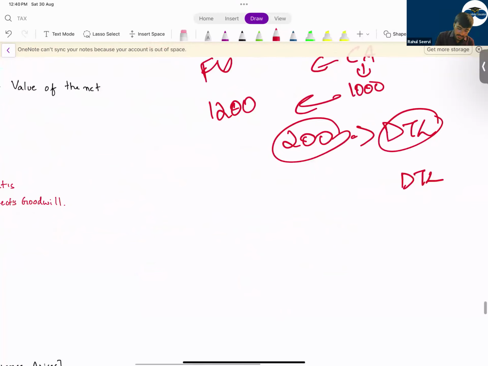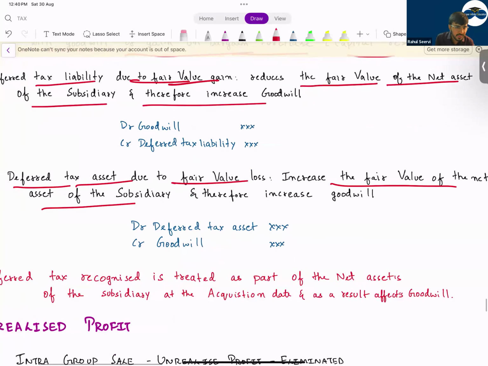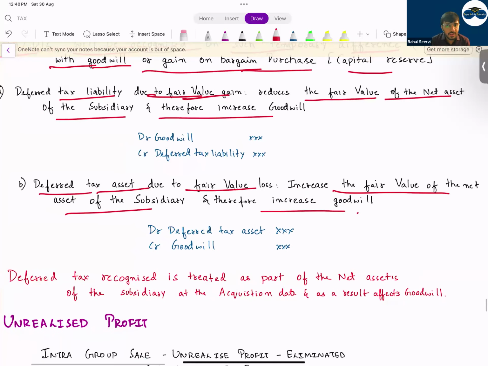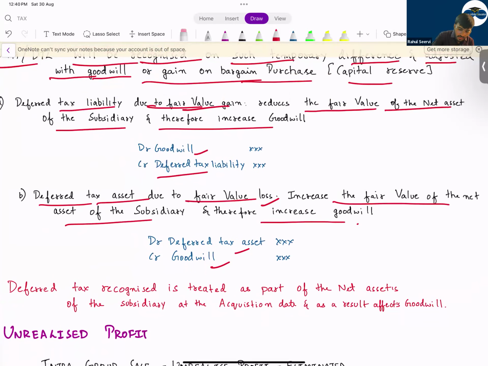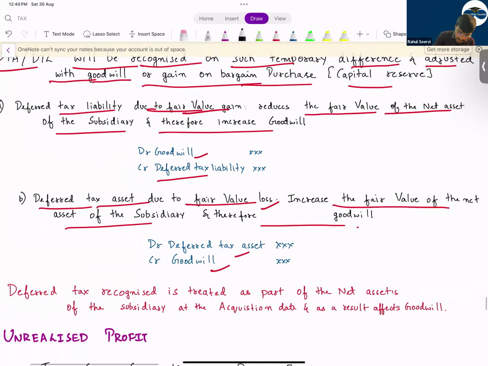The next one, deferred tax asset due to fair value loss. If you have a fair value gain, you will reduce the fair value of the net asset of the subsidiary and therefore increase the goodwill. So debit goodwill, credit deferred tax liability. Vice versa, if there is a loss, you will record this as a deferred tax asset and you will decrease the value of the goodwill here. I hope this is clear to everyone.